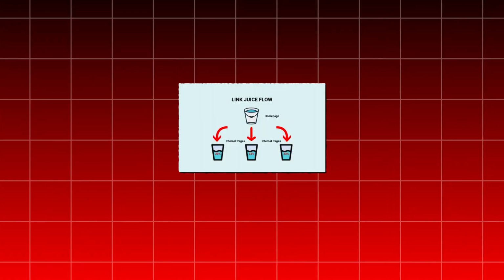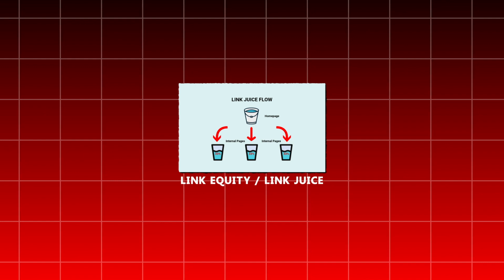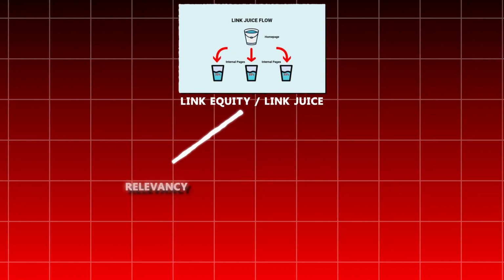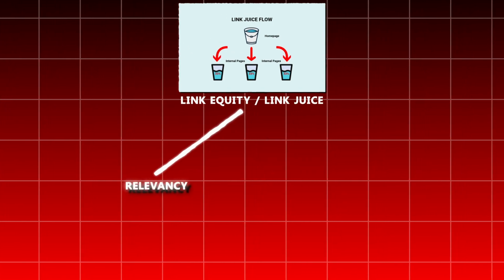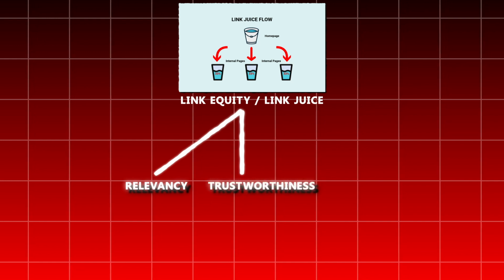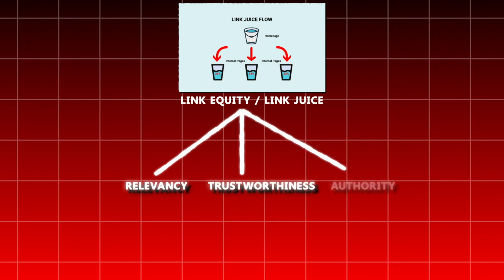Let's consider the concept of link equity, or link juice. It's determined by factors such as relevancy: does the linking page topic align with yours? Trustworthiness: is it from a reliable source? Authority: how influential is the source, among other factors affecting its weightage for ranking purposes.